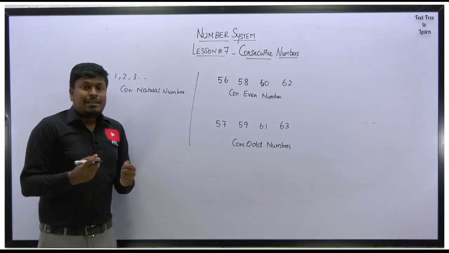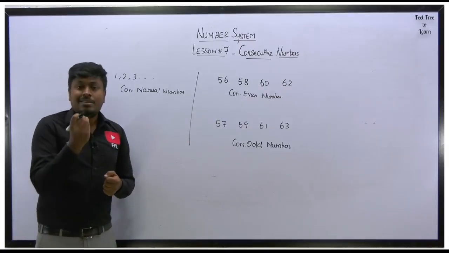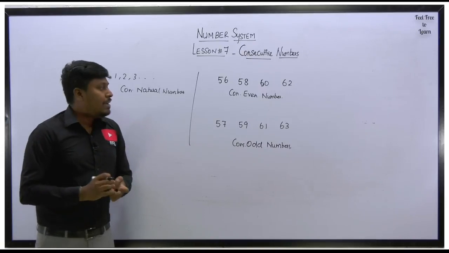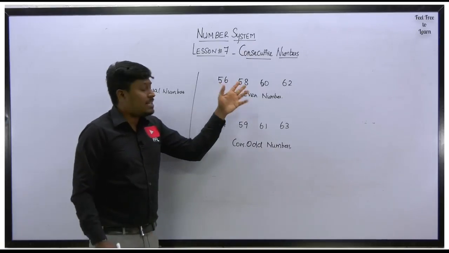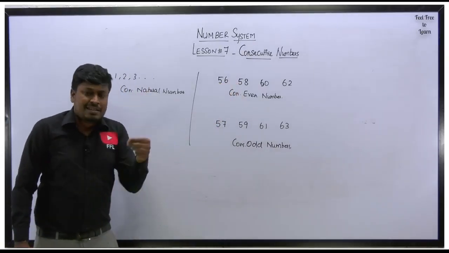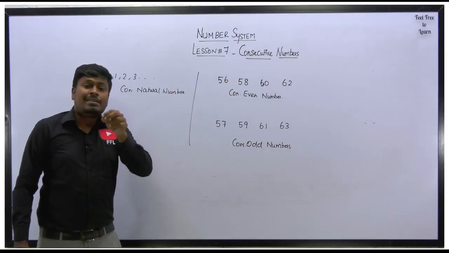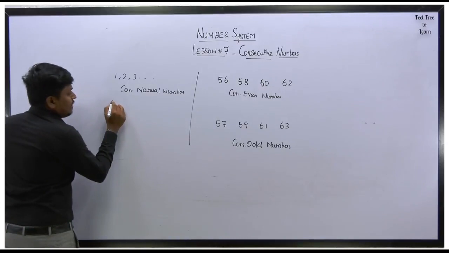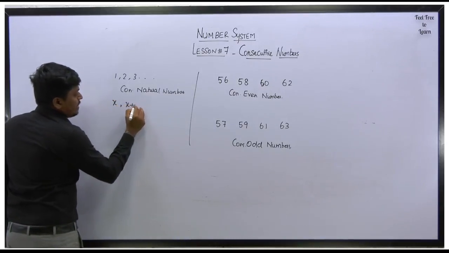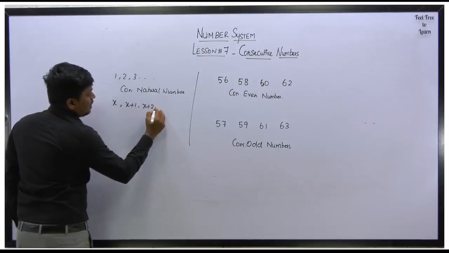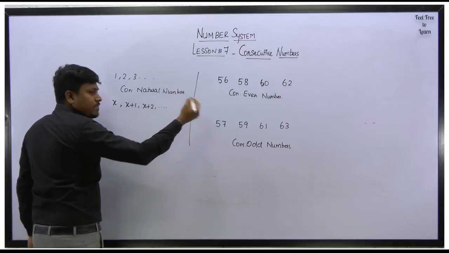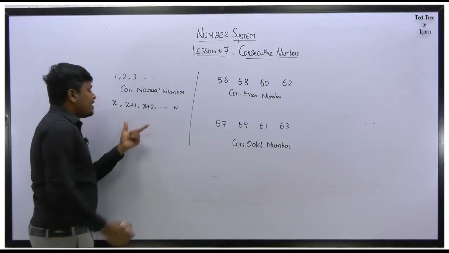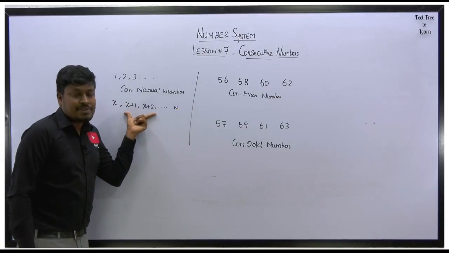But one thing, there is a format in the concept of consecutive numbers. They won't consider this as 56, 58. They will write consecutive even numbers or consecutive natural numbers in some format. Just see here: x, x plus 1, x plus 2, and it goes on, x plus 3, x plus 4 up to n. Friends, this is called consecutive natural numbers.